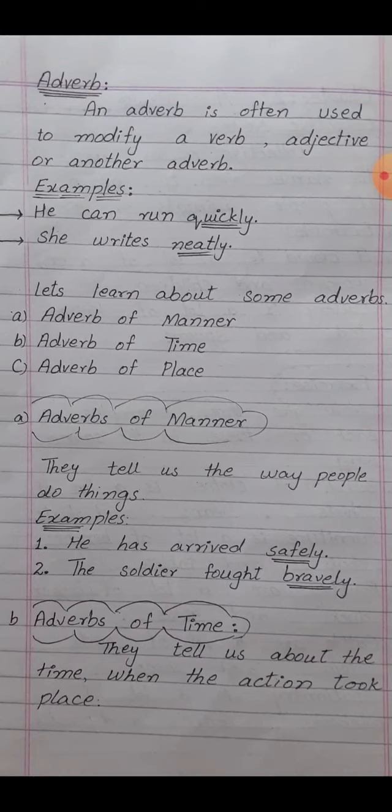It also modifies another adverb. But in this lecture we will talk about just the adverb to modify a verb. Its first function is to modify a verb. Examples: